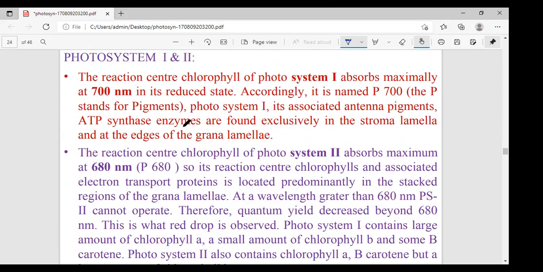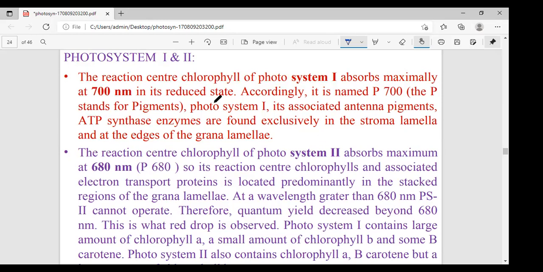What is the difference between PS1 and PS2? PS1 is always located in the non-appressed region of grana thylakoid. Very important, you can observe here, the non-appressed region of grana thylakoids and also in stroma thylakoids. PS2 is located mainly in the appressed region of grana thylakoid.